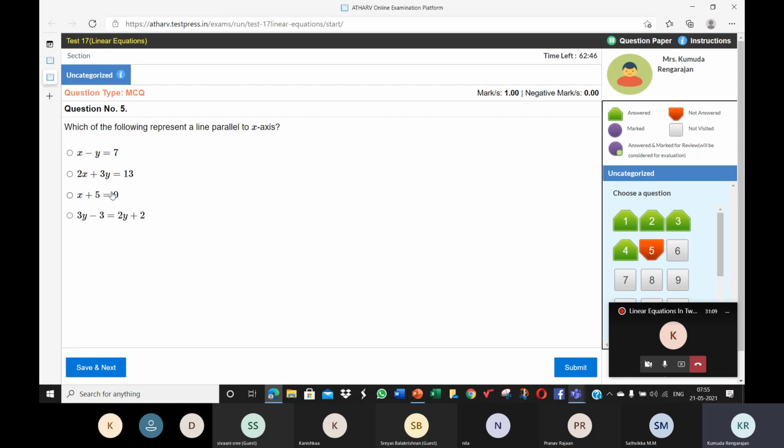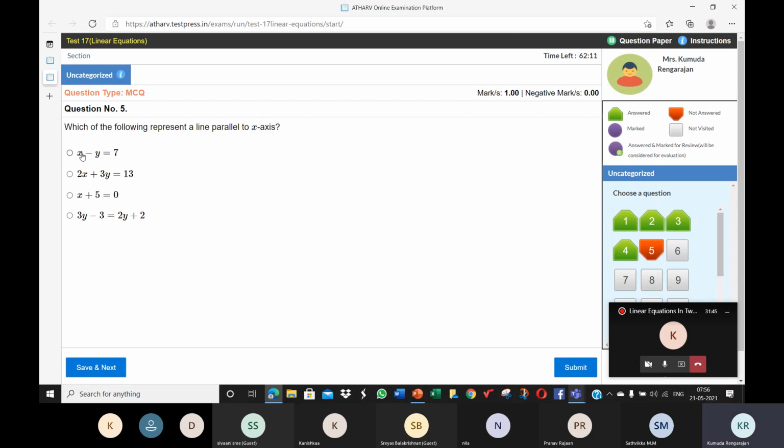This will be a line parallel to the y-axis, because x is equal to a, meaning x is equal to some number, will be parallel to the y-axis. So it will not be parallel to the x-axis. So the fourth one. When you have both x and y, the graph of an equation which has both x and y cannot be parallel to either the x-axis or y-axis.